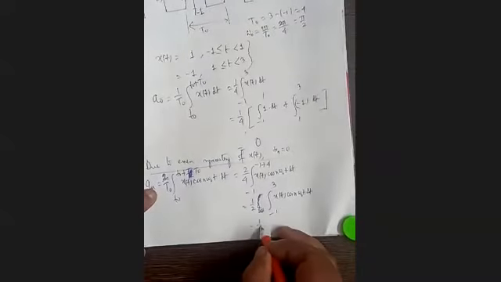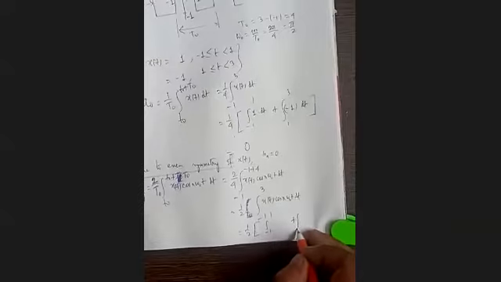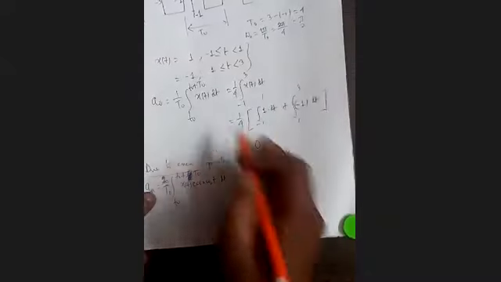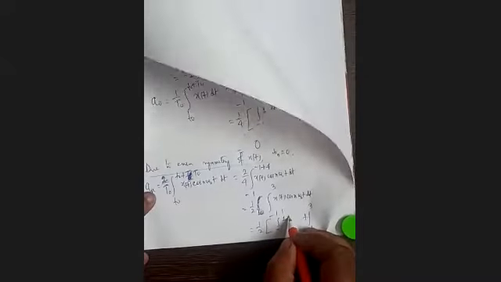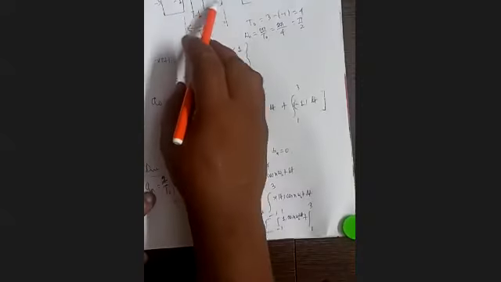Or half, it is -1 to +1 and 1 to 3. In -1 to +1, the value of x(t) is 1. And from 1 to 3, it is -1.